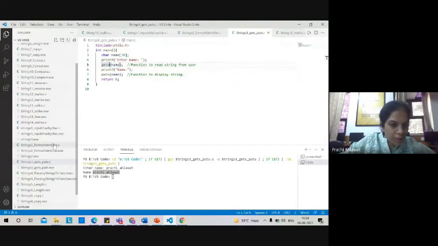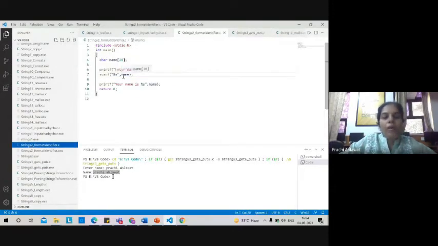Just wait, let me go to that program. So here we were not using ampersand over here. The reason being that ampersand represents the address, right? That address of this variable. But here, since name in itself is an array, it is automatically referring to the first element of that string, of that array.